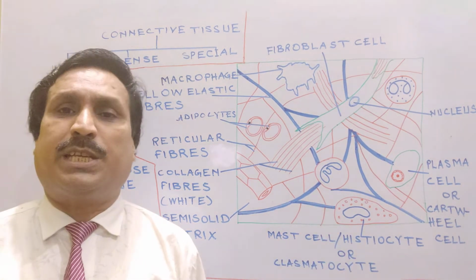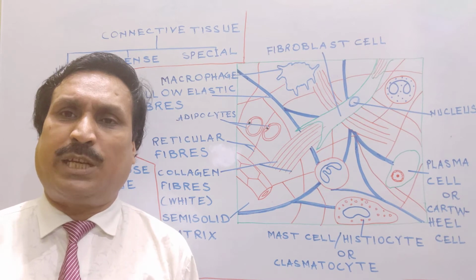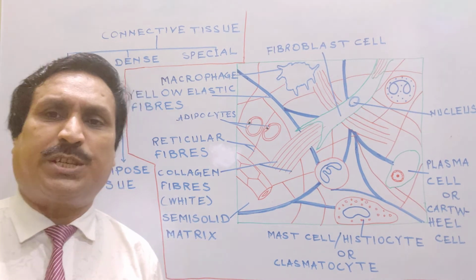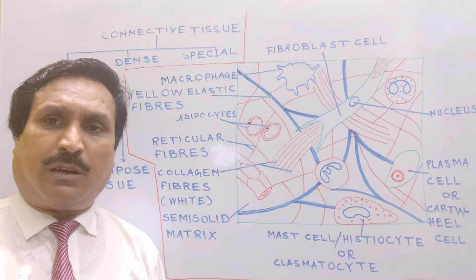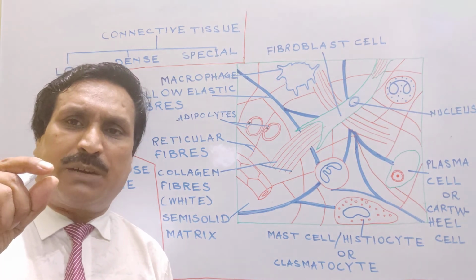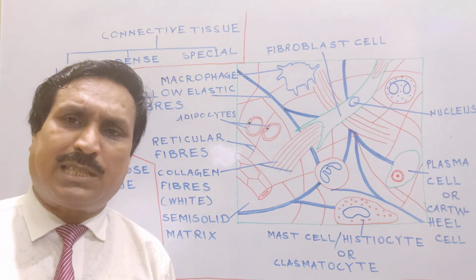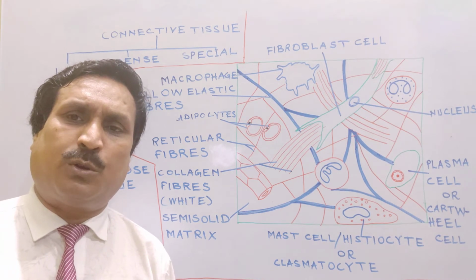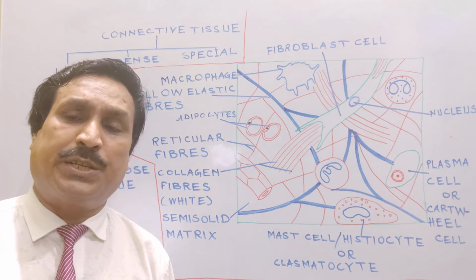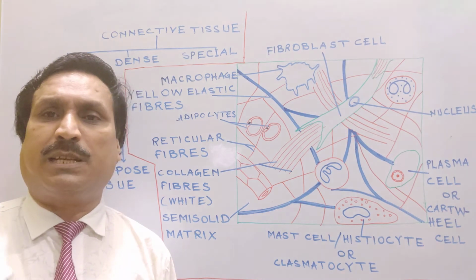Second chemical is serotonin. Serotonin is a vasoconstrictor because it constricts blood vessels. When blood vessels get constricted, then flow of blood is reduced and blood pressure is increased.